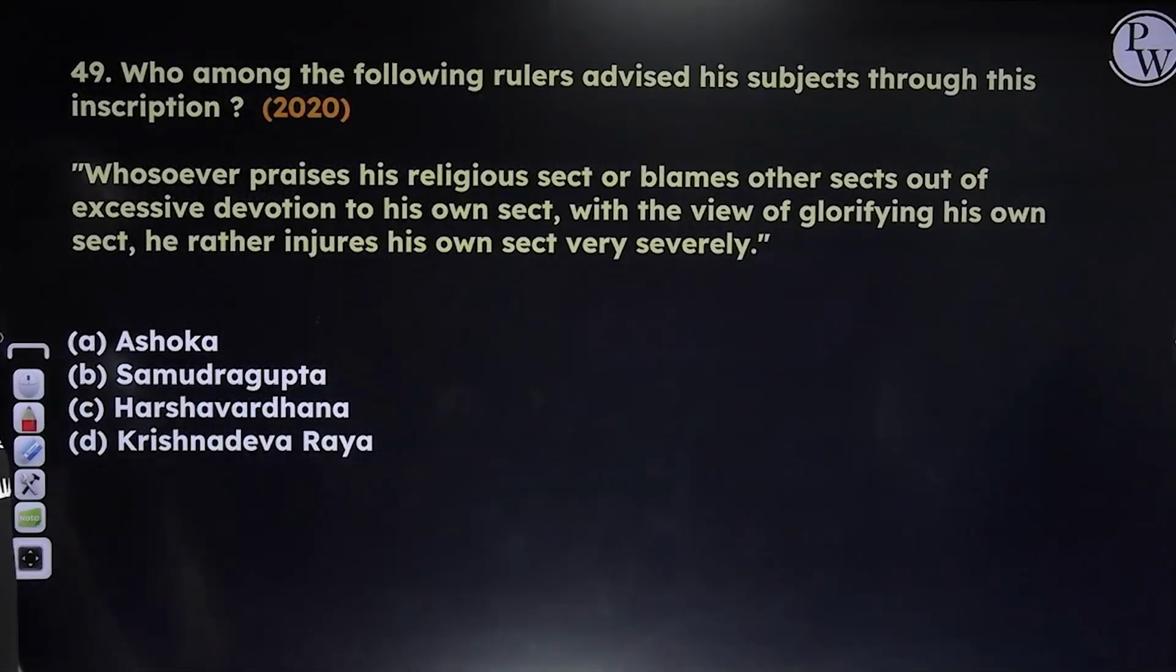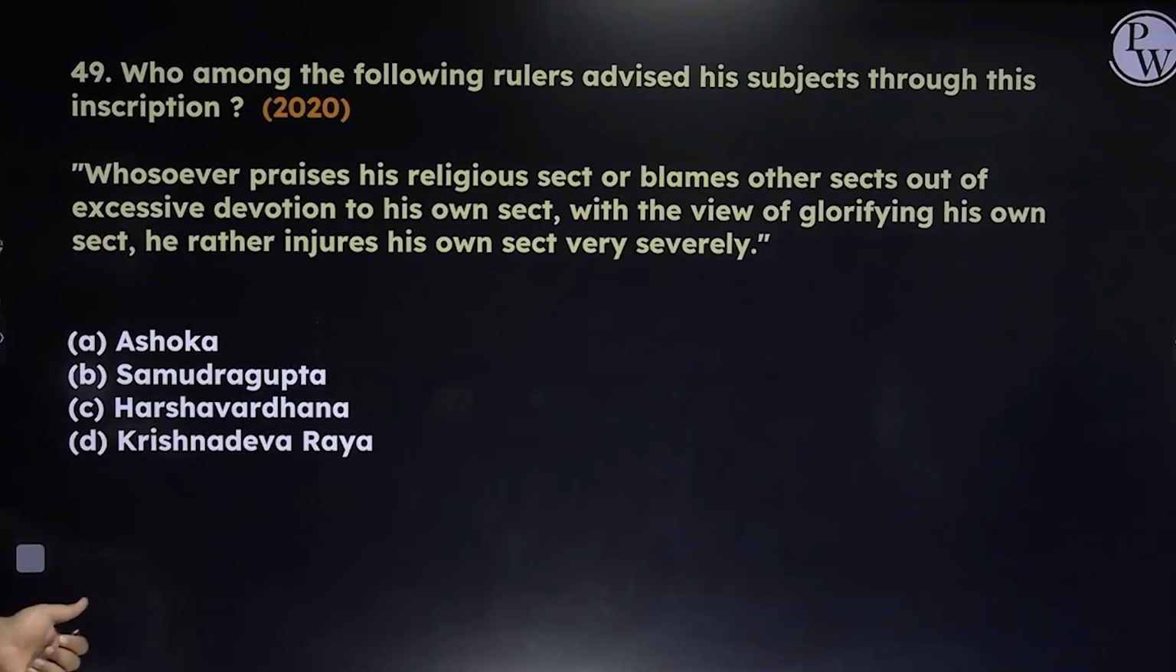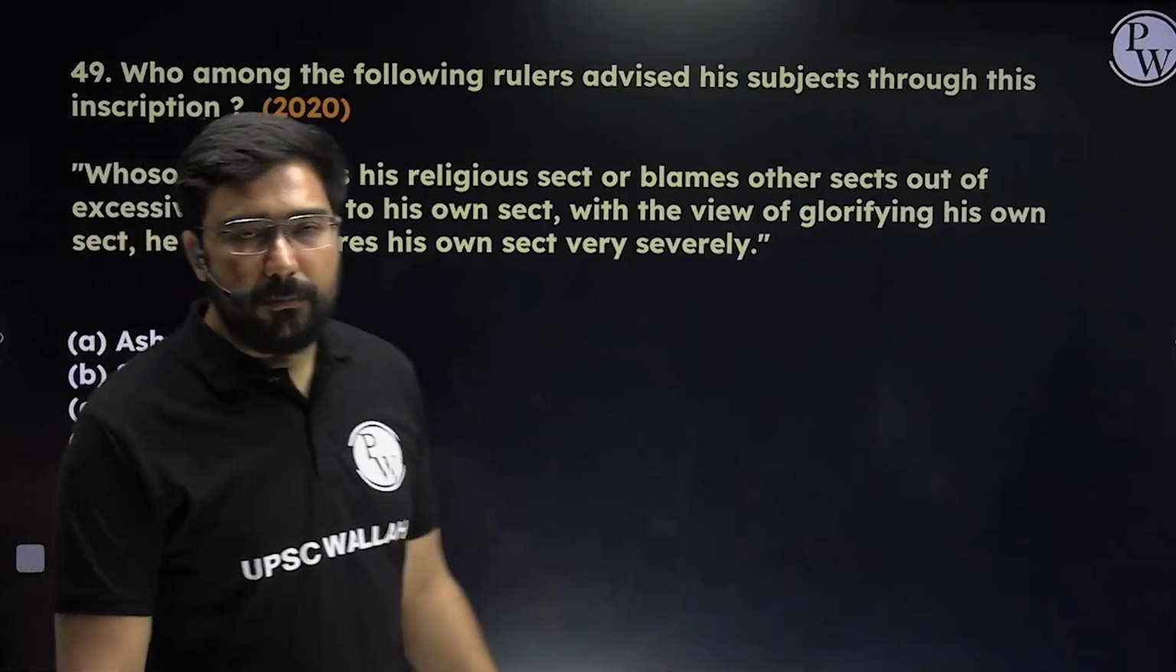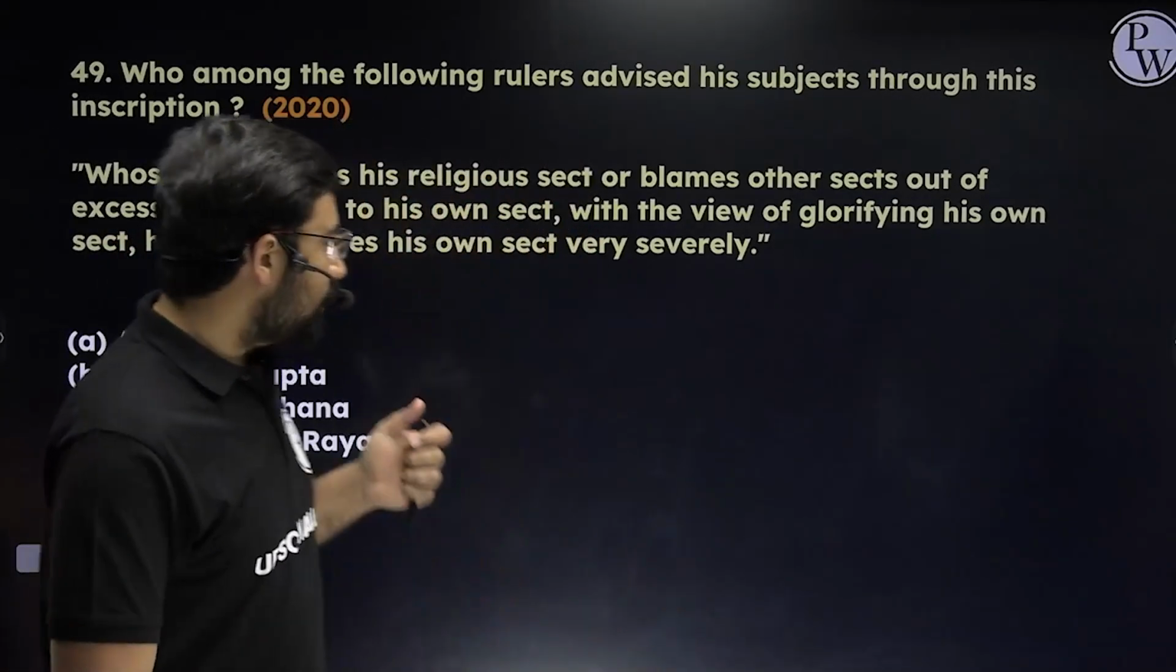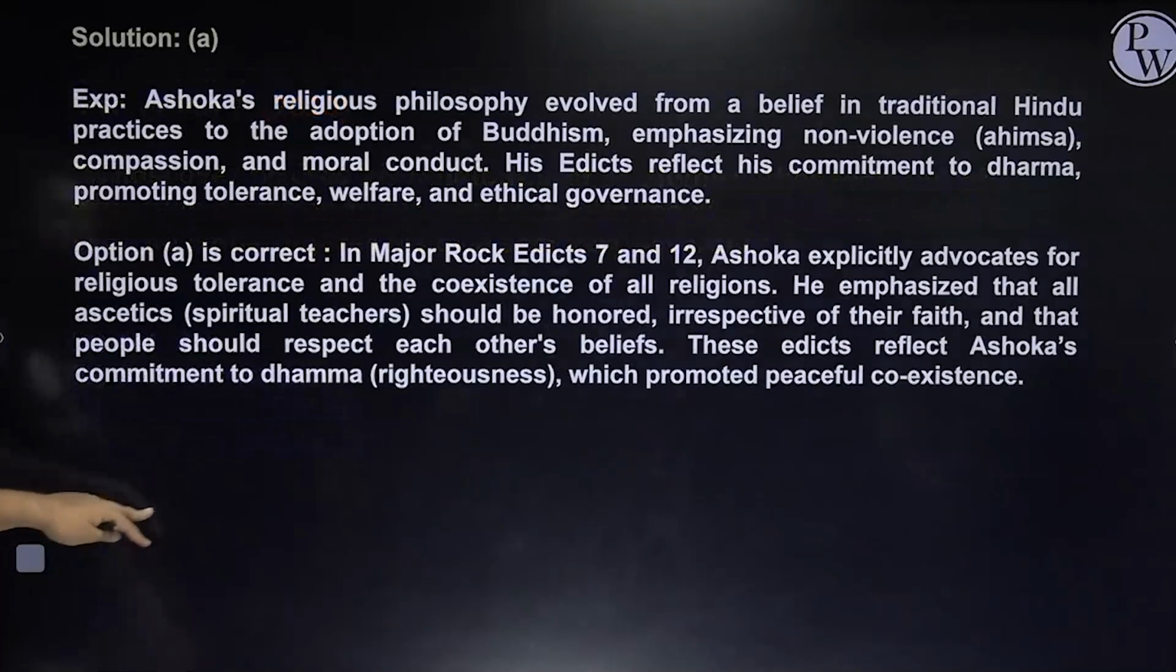Which among the following rulers advises his subjects through this inscription? Whoever praises their religious sect or blames other sects out of excessive devotion to his own sect, with the view of glorifying his own sect, he rather injures his own sect very severely. There's only one person who has given this. All of you know about Ashoka's Dhamma. So the answer is going to be Ashoka, that is A.